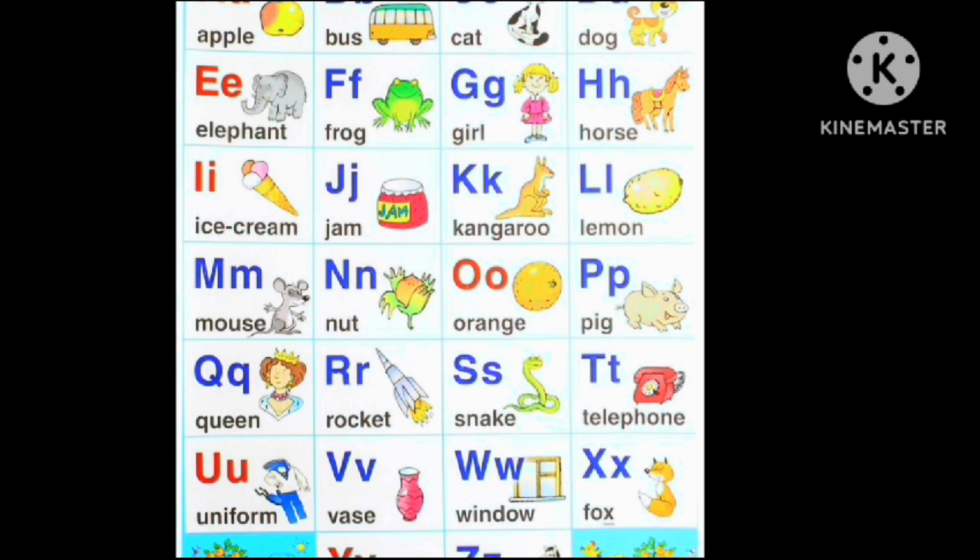Rocket. S is for snake. Snake. T is for telephone. U is for uniform. Uniform. V is for vase. Vase. W is for window. Window. X is for fox. Fox. Y is for yellow. Yellow. Z is for zebra.